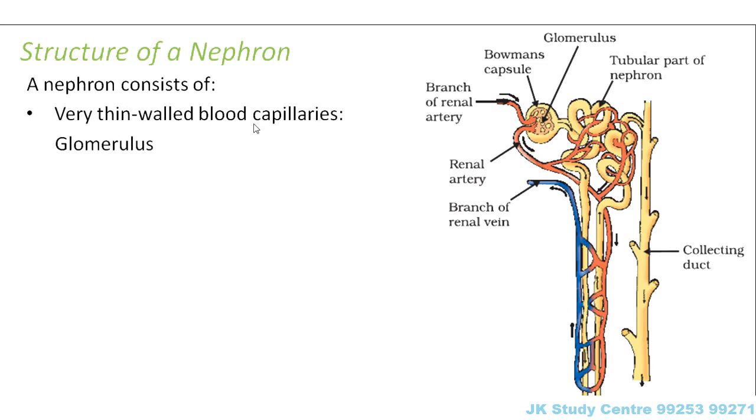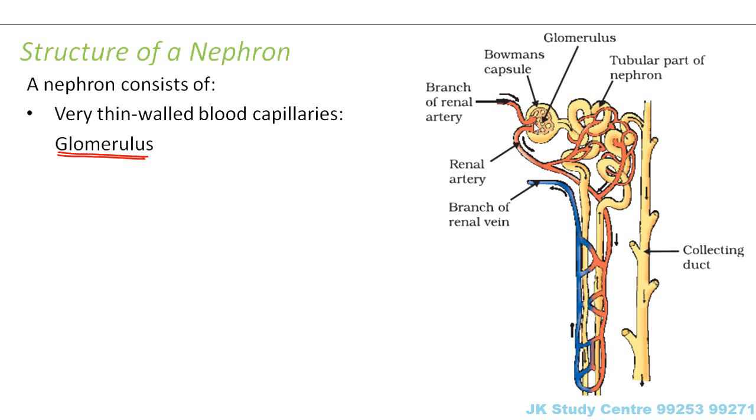A nephron consists of very thin walled blood capillaries which are known as glomerulus. What are glomerulus? Here you can see these are glomerulus. Inside this structure you have very thin walled blood capillaries. From where do these blood capillaries arise? These capillaries actually arise from arteries which bring blood containing wastes and excess water from different parts of the body.